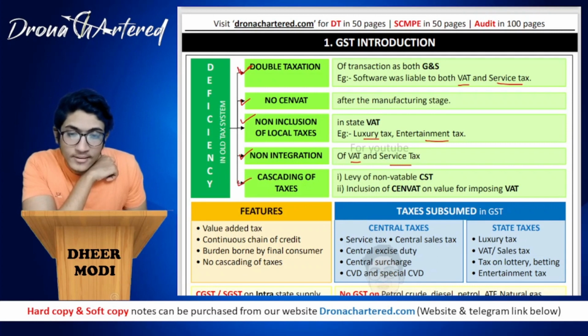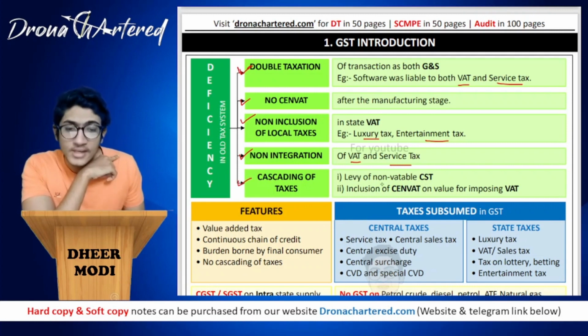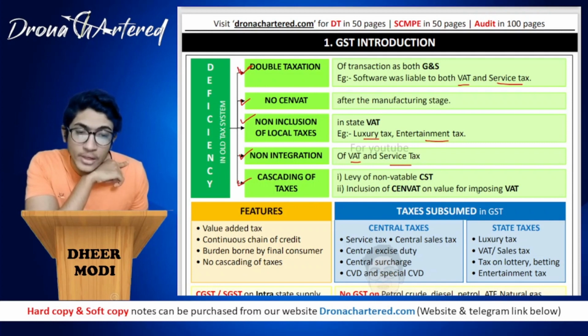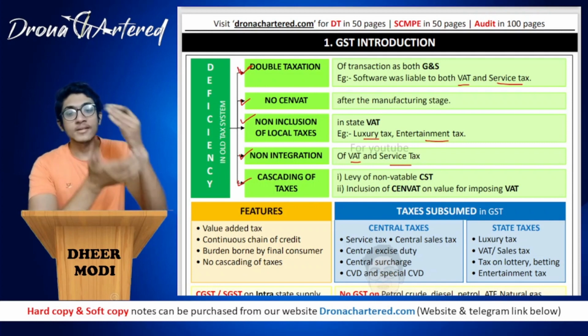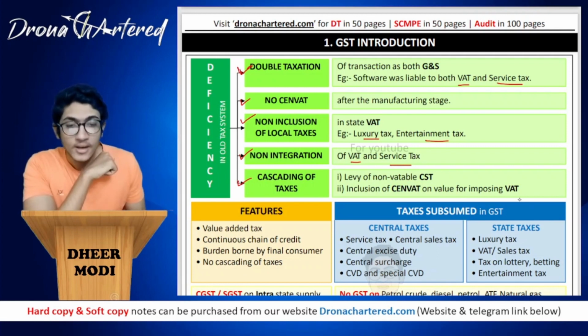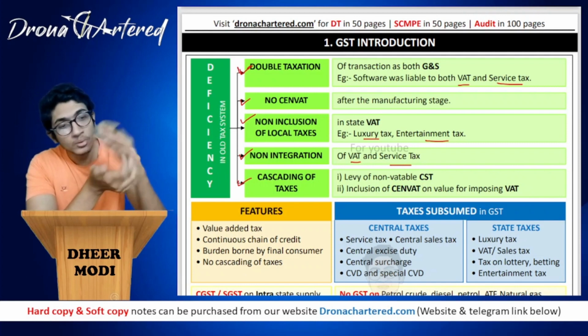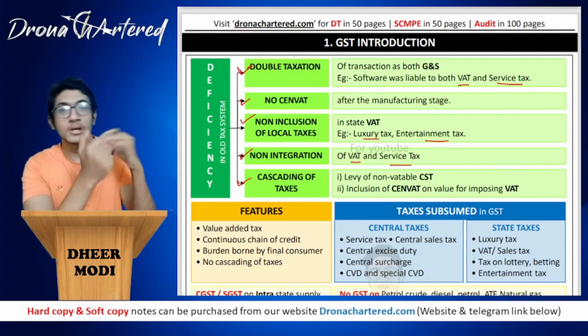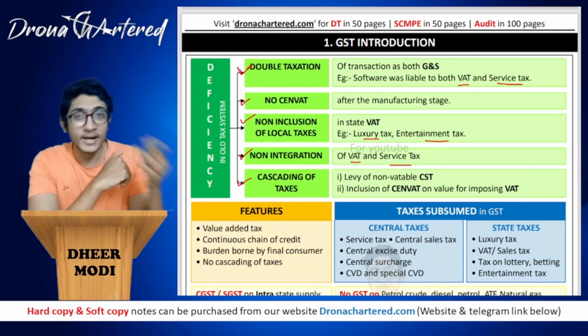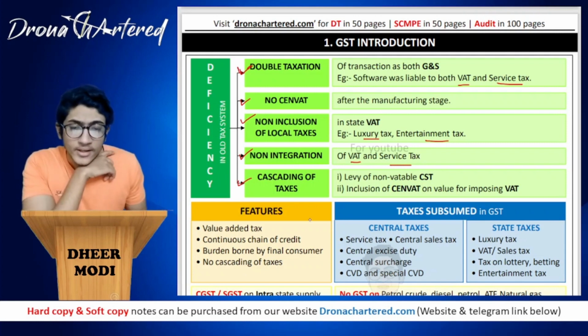And last is your cascading effect, that is levy of non-vatable CST and inclusion of SENVAT on value for imposing VAT. That is, there was tax on tax. So first the good was subject to SENVAT, and then it was also imposed to VAT. That is, you had already paid, you are paying tax on the taxable amount. That is, the tax has already been added and you are paying further tax on it. Great.